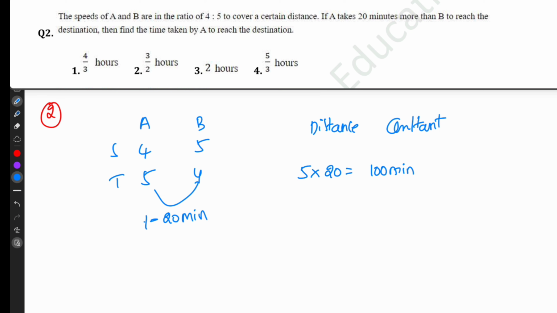The given answer is in hours. So convert it into hours. 100 by 60, 0, 0 cancel, 2 5s are 10, 2 3s are 6. So 5 by 3 hours.